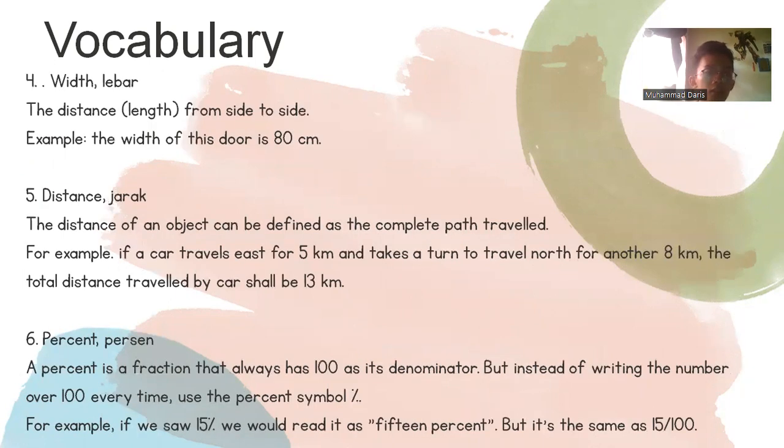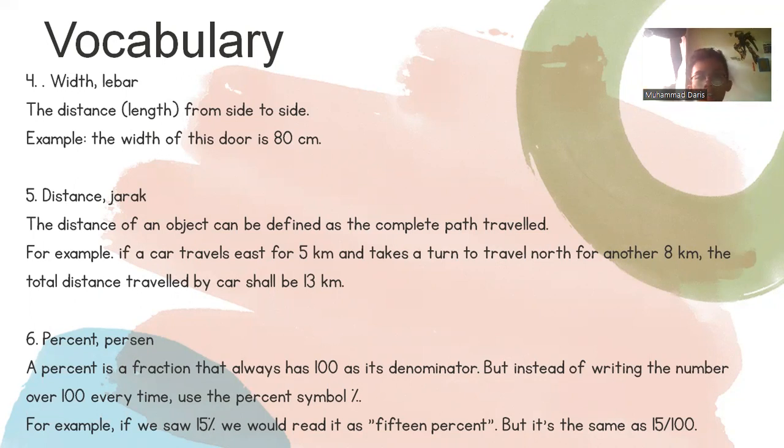Fourth, width, or Indonesian meaning is lebar, the distance from side to side. Example, the width of this is 80 centimeters. For example, we have a rectangle, the length is 4 and the width is 2.